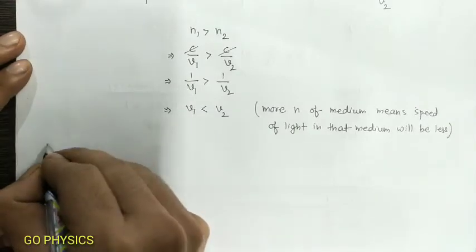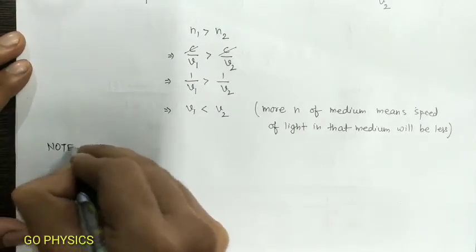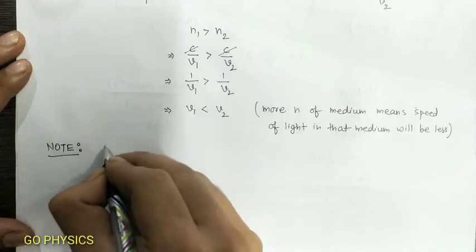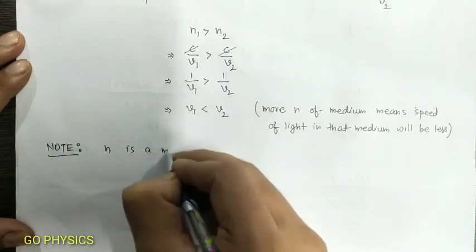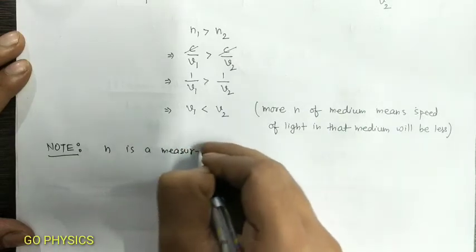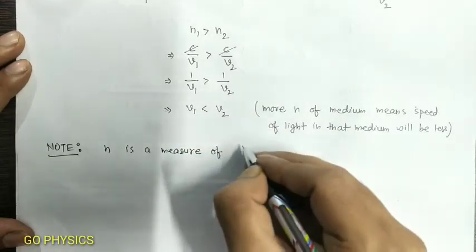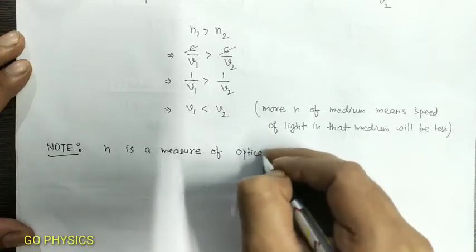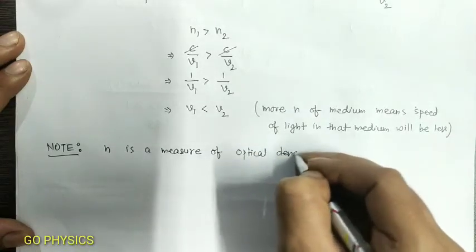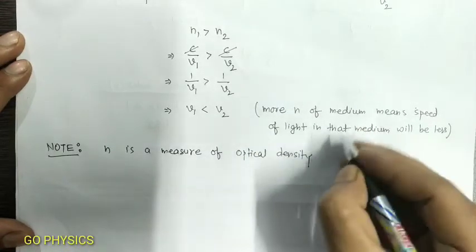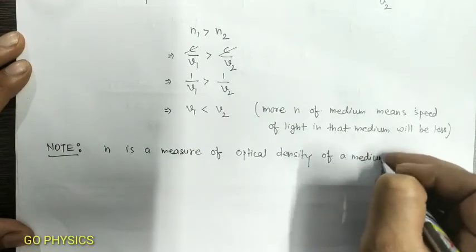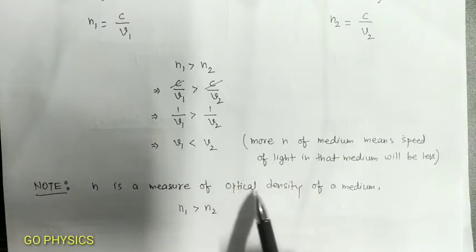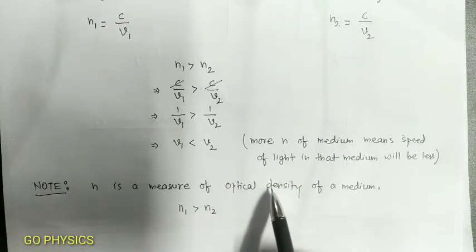Now write a note. Refractive index is a measure of the optical density of a medium. Optical density is a term completely different from mass density.